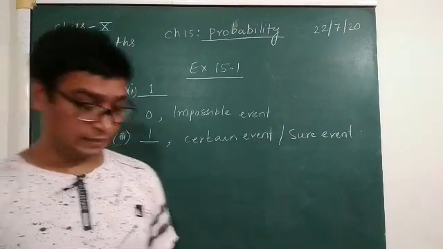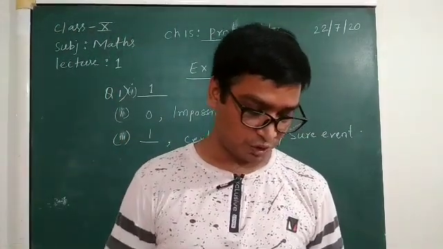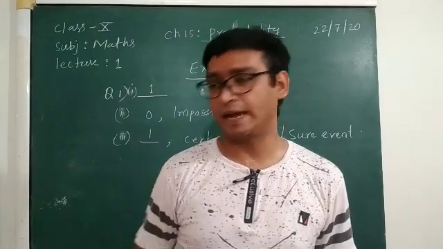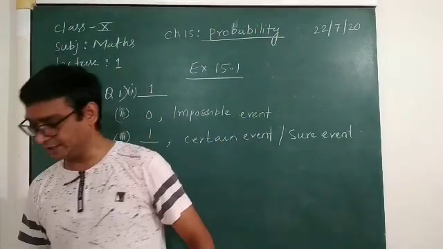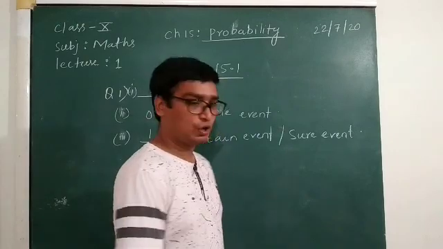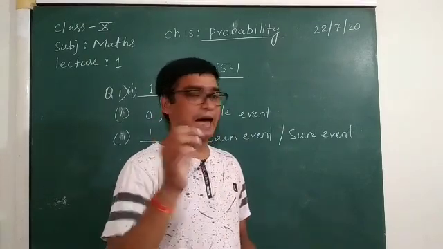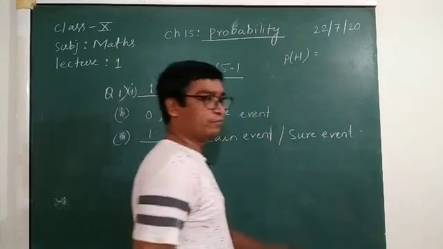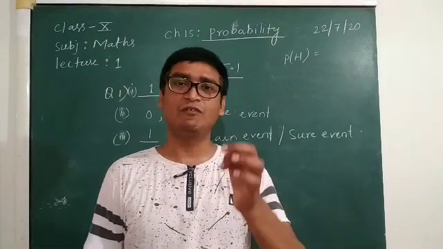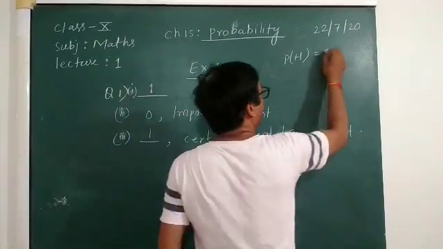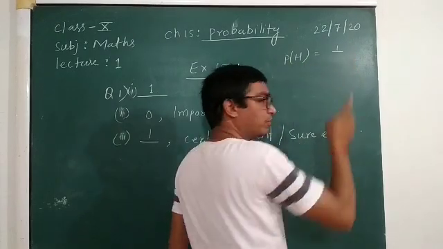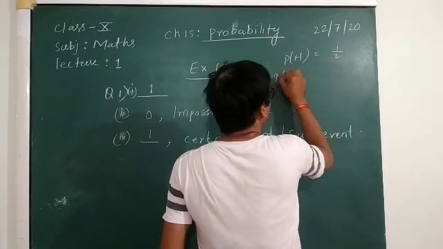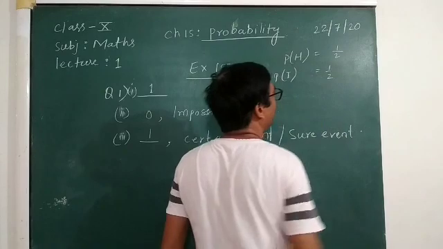Then fourth is, the sum of the probability of all the elementary events of an experiment is taken as 1. Suppose I ask you, if you toss a coin, what is the probability of getting head? Favorable outcomes: you may get head only once, so favorable outcomes is 1, and the total number of outcomes is 2, head and tail. Then the probability of tail is also 1 by 2.